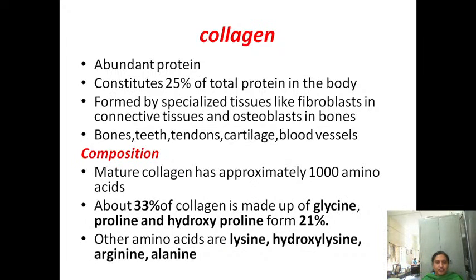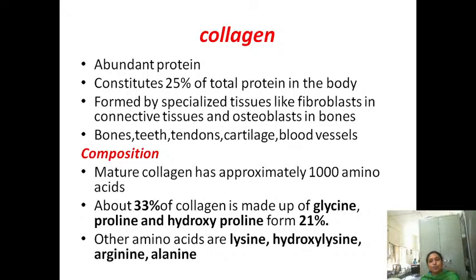And the composition of collagen is here. It is the mature collagen. Collagen is a protein, so obviously it is made up of amino acids. Nearly 1000 amino acids may be there, but every third amino acid in the structure of collagen is glycine, which means 33% of the collagen is made up of glycine only.